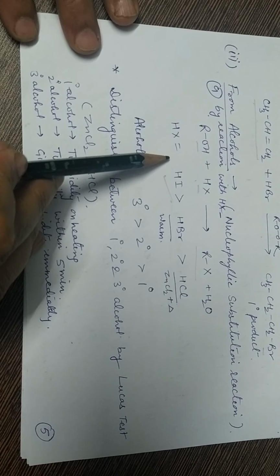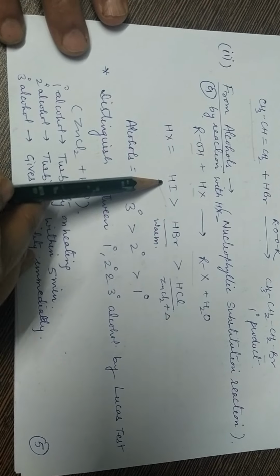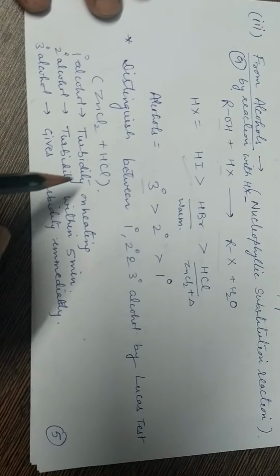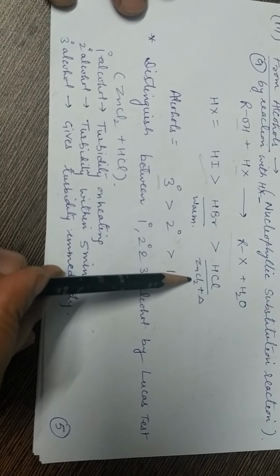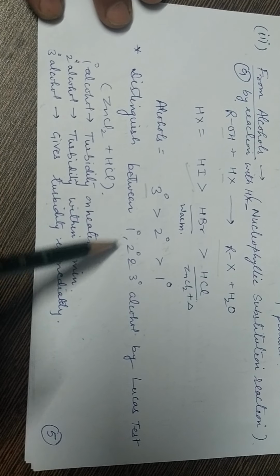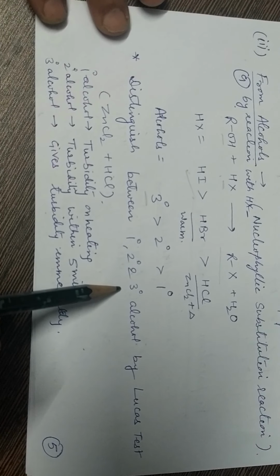So in these three hydrogen halides, HI is most reactive, and if we discuss the reactivity of alcohols, then tertiary alcohols are most reactive towards the nucleophilic substitution reaction. By using this reactant, zinc chloride and HCl, which is known as Lucas reagent, we can distinguish primary, secondary and tertiary alcohols easily.